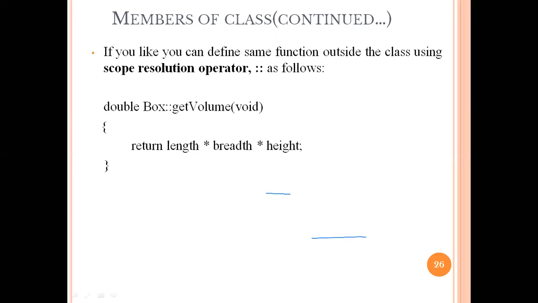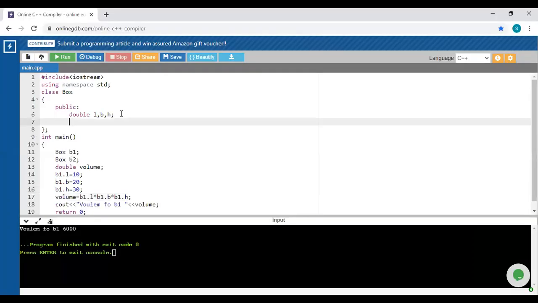I will add one more method here in this case. So what is that? Void volume. It is going to accept three different variables of double type: double i, double j, and double k.